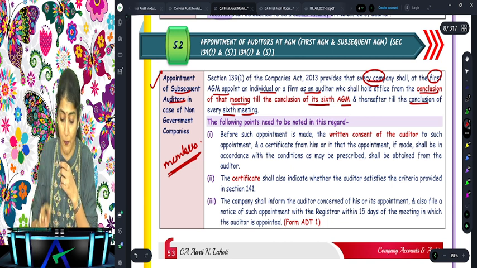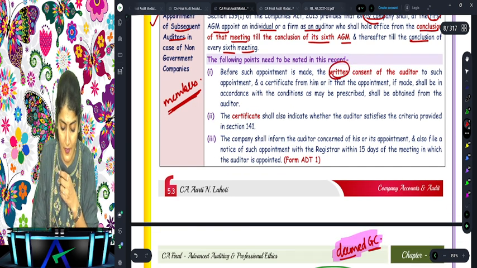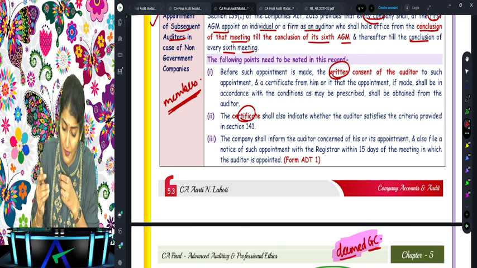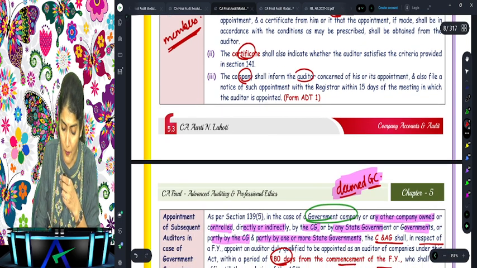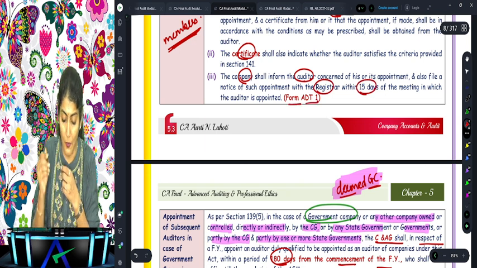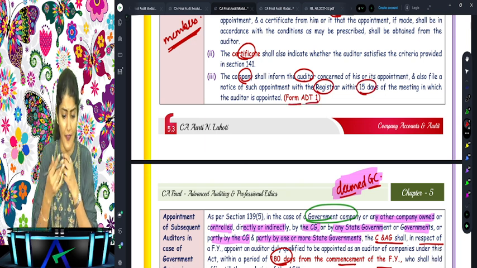And before the appointment is made, what does it say? A written consent certificate is to be obtained from the auditor. And after the auditor is appointed, the company will inform the auditor and the company will file the form ADT1 with the ROC. Right, this I have already discussed with you.